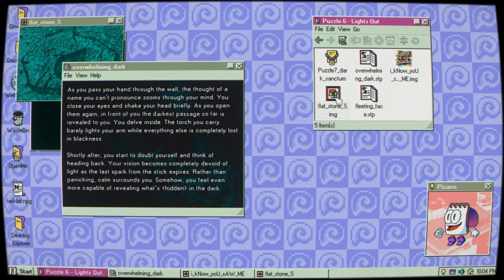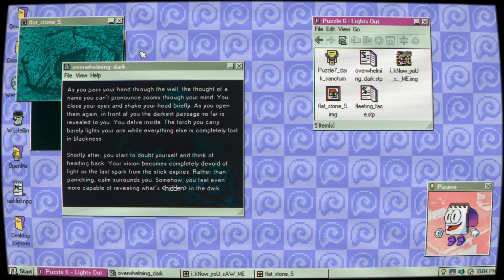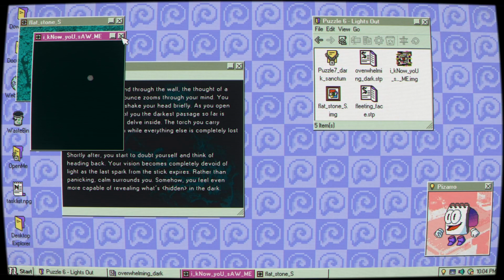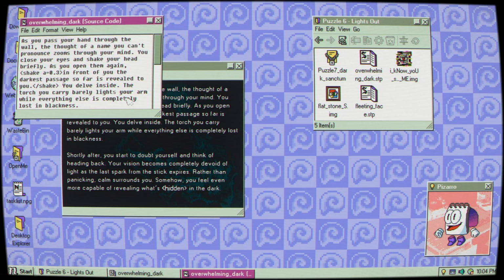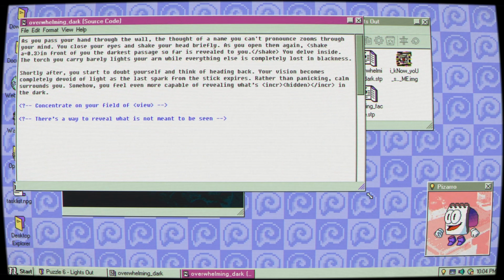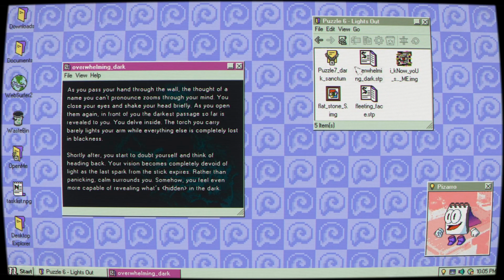Okay. It's a dot image. I wonder if I messed up. View. I mean, source code? Concentrate on your field of view. There's a way to reveal what has not been meant to be seen.